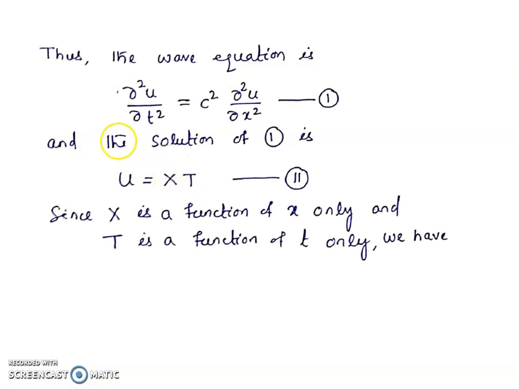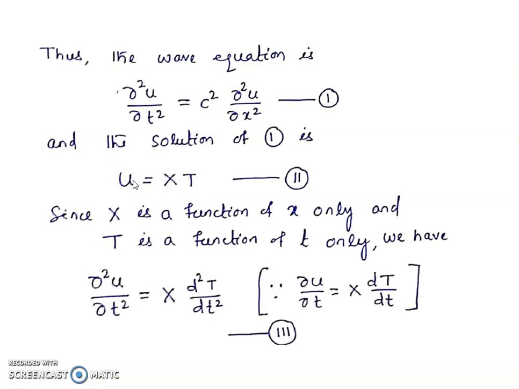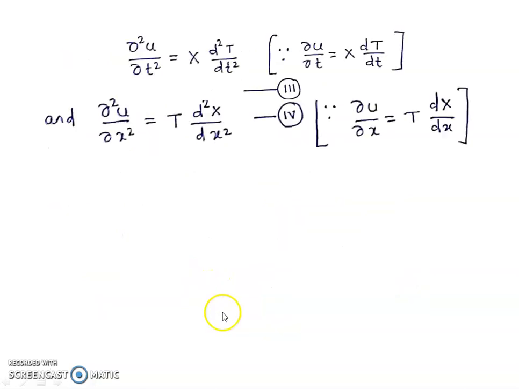Since X is a function of x only, if we differentiate this u with respect to t, that means del u by del t, we'll get X into dT by dt. Here we have an ordinary derivative because T is a function of t only. If you take the second order derivative del square u by del t square, then we'll get X d square T divided by dt square.